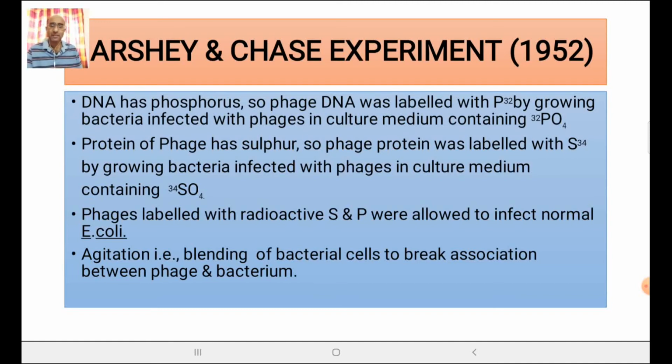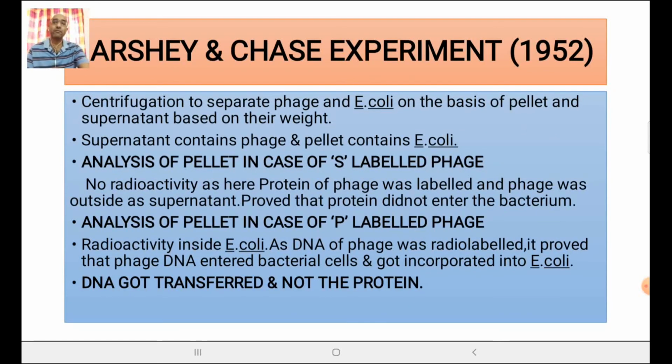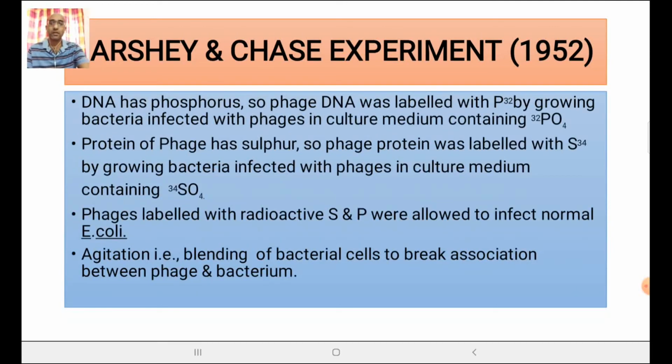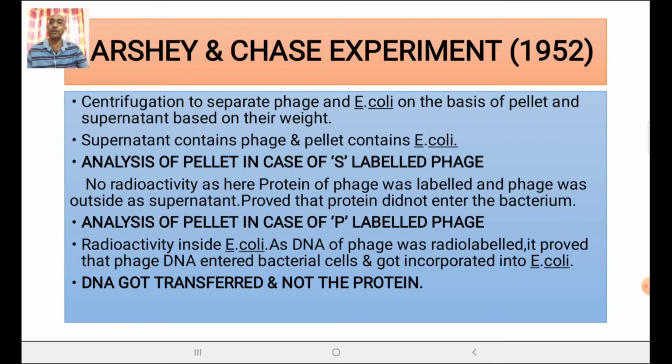The bacterial cells were then agitated, that is blending was done. Why? To break association between phage and bacterium. After that, centrifugation was done to separate the phage and E. coli on the basis of pellet and supernatant based on their weight. Pellet means your sediment that settles down, pellet.